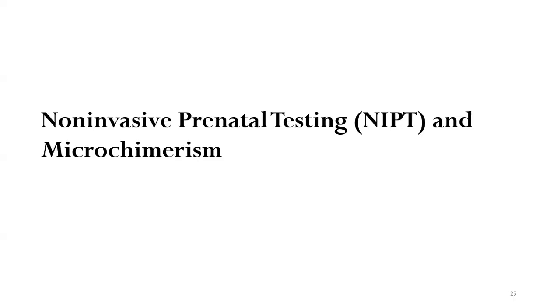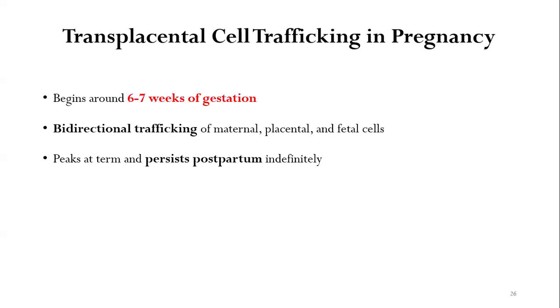Now, let us come to the NIPT test and microchimerism. As we know, there is transplacental cell trafficking in pregnancy. That means there is a two-way exchange of cells between the maternal and the fetal blood. This begins at around 6 to 7 weeks of gestation. There is bidirectional trafficking of maternal, placental, and fetal cells. This peaks at term and persists postpartum indefinitely.